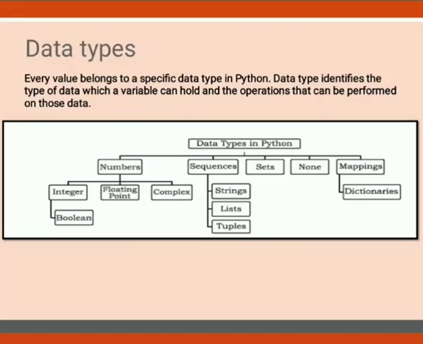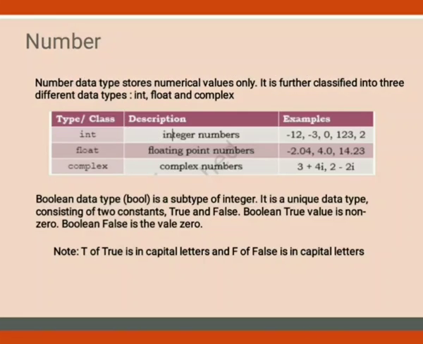So in Python, we have the following data types: numbers, sequences, sets, none, and mappings. We will not discuss all the data types right now. We will only discuss numeric and sequence. Numbers are of types like integer and floating point. Integer means numbers without decimal places. Floating point means we have decimal numbers. And gradually we will be learning complex, string, list and tuples in this session.